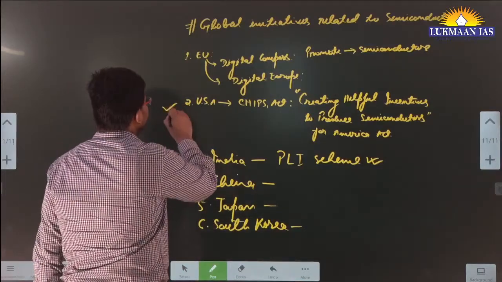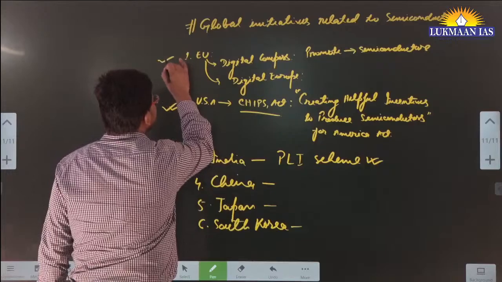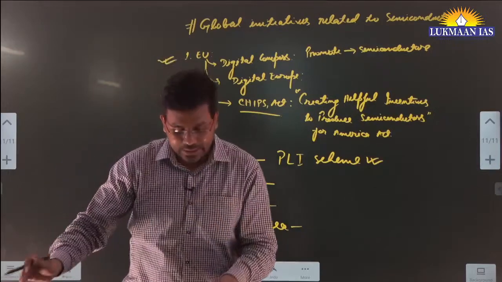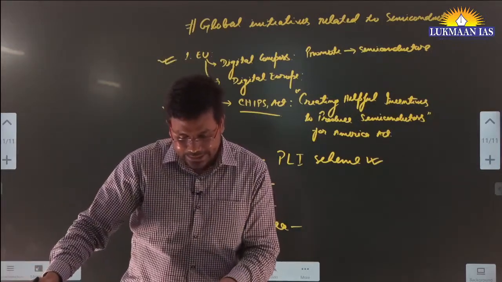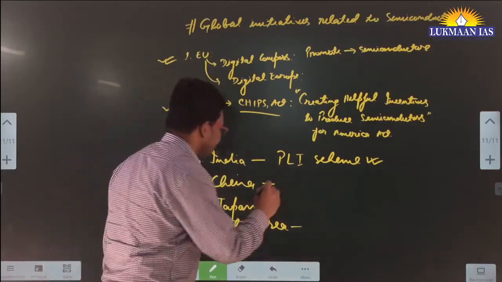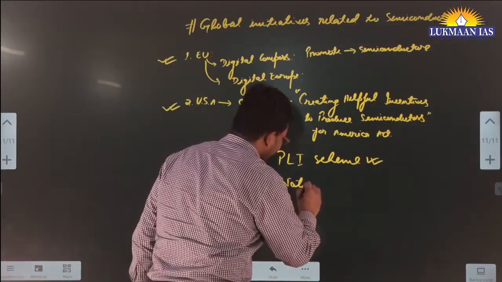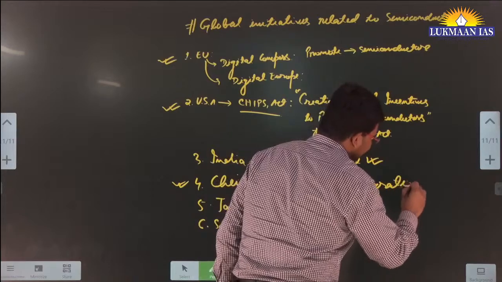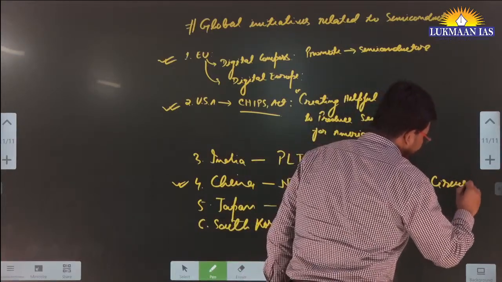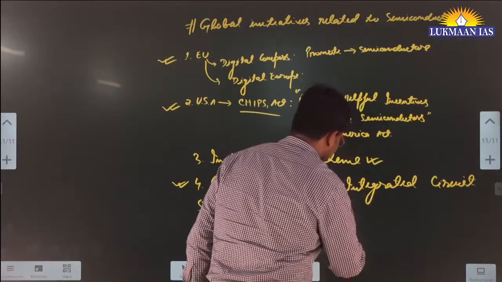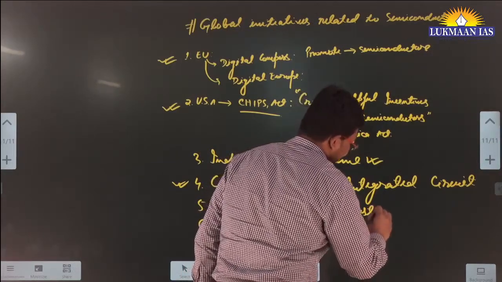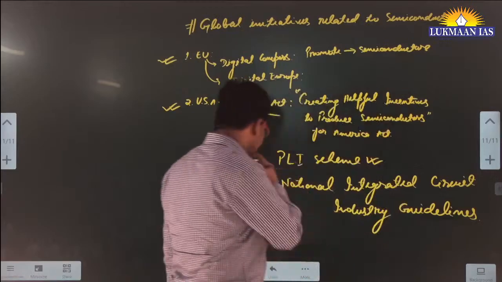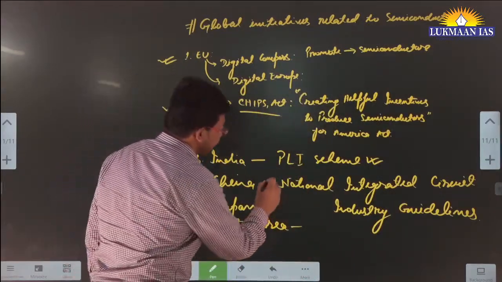For example, you can remember the CHIPS Act of the USA, and the European Union one. The China one is important. Why China? Because China is one of our rivals. You can remember their name. It is the National Integrated Circuit Industry Development Guidelines. So this is of China, the National Integrated Circuit Industry Guideline.